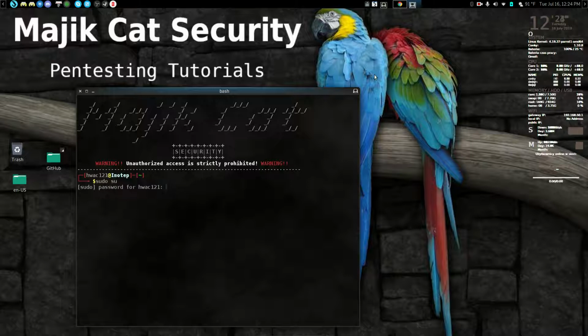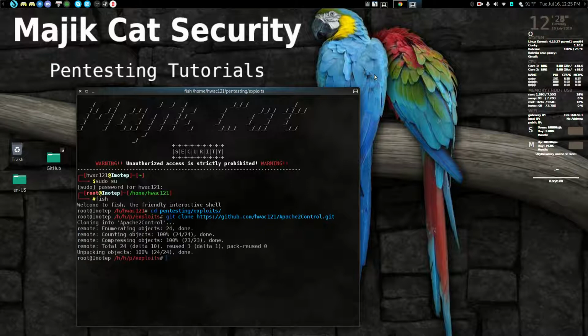We're going to elevate the root, and we're going to play with fish. Okay, and yes, I would like to go there. Thank you. Okay, and we're going to clone it into our directory here. There we go.